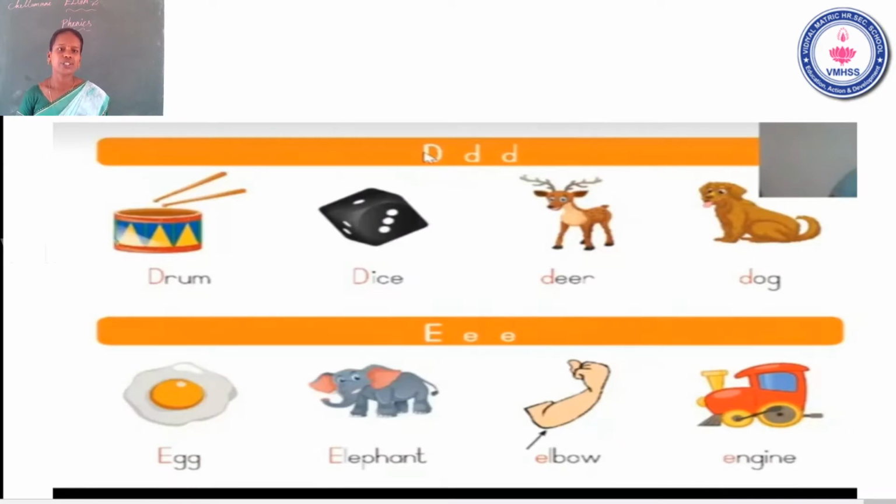The drum. Second one, the dice. Third one, the deer. Fourth one, the dog. The name of the letter D. The sound of the letter D. It's clear. Now go to the next letter. What is the next letter, ma? The next letter, E.